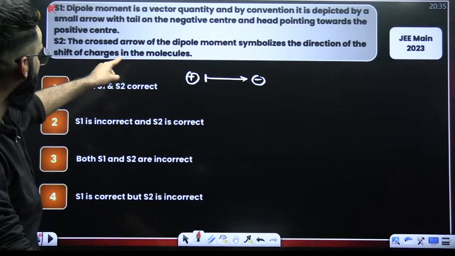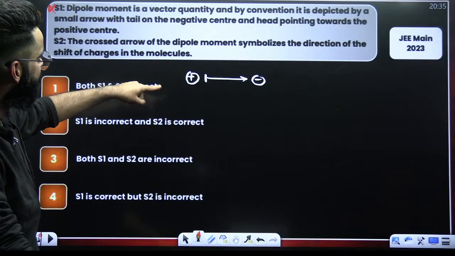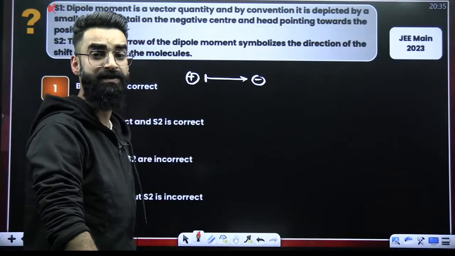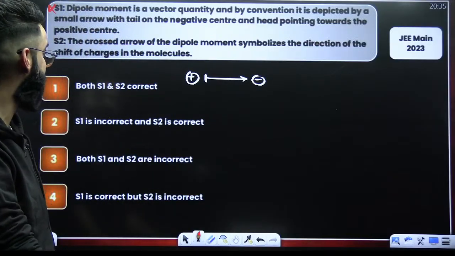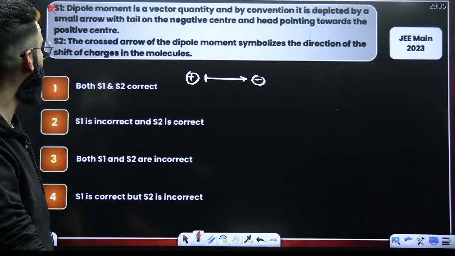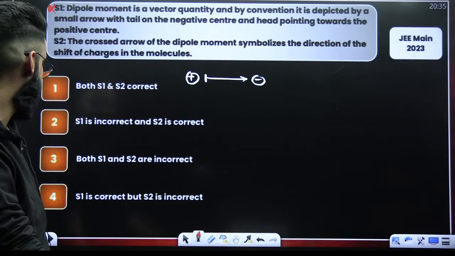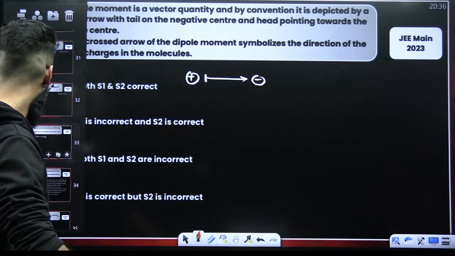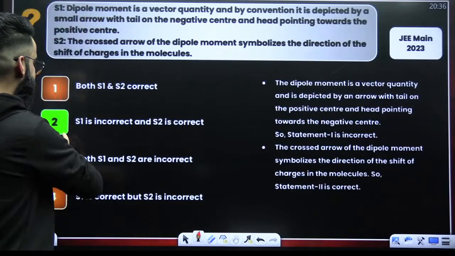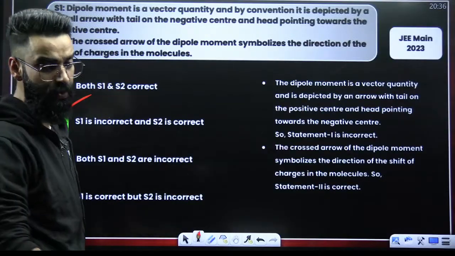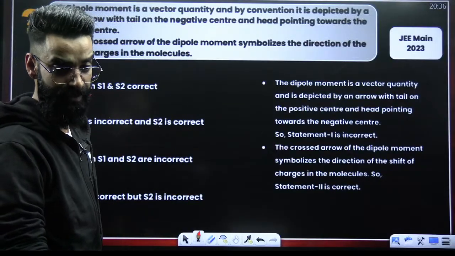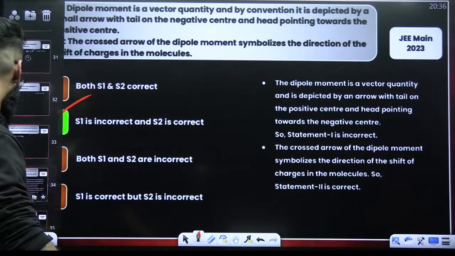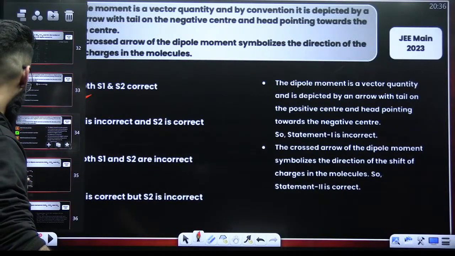The crossed arrow of the dipole moment symbolizes the direction of the shift of the charges. Absolutely, this arrow symbolizes the direction of shift of the charges in the molecule. That's correct. So statement 1 is incorrect and statement 2 is correct. So it has to be option 2 that is going to be the correct answer to this question. Okay? Absolutely, guys. All right.